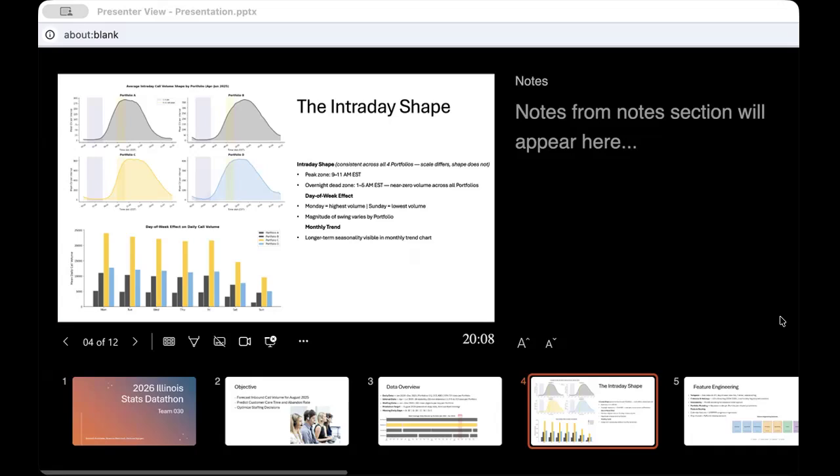Second, the day of the week effect. Mondays are dramatically higher than Sundays across every client. The grouped bar chart makes this clear. Weekdays dominate. Any model that treats all days the same will misforecast both ends of the week.